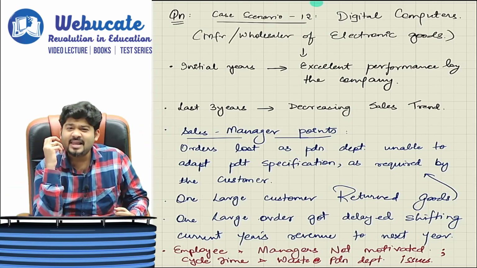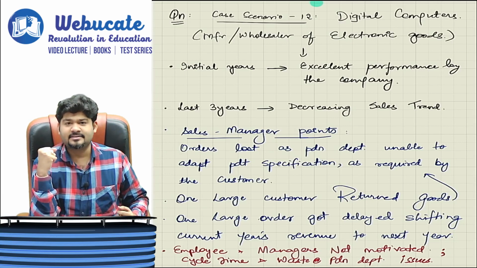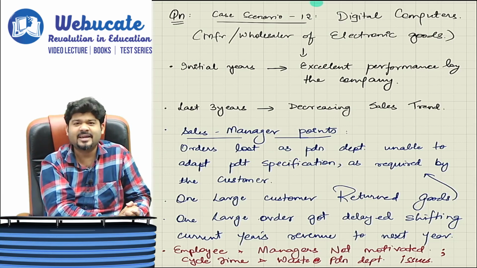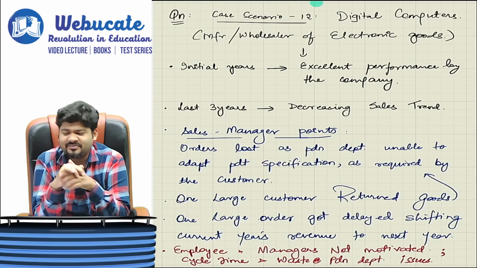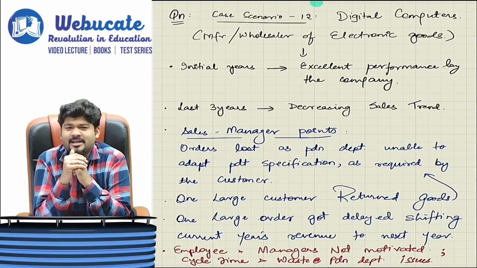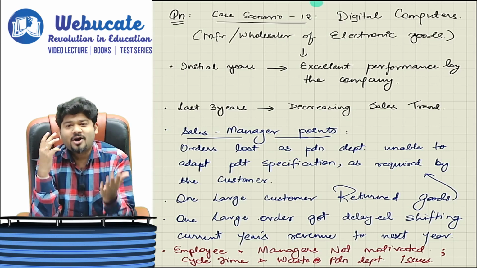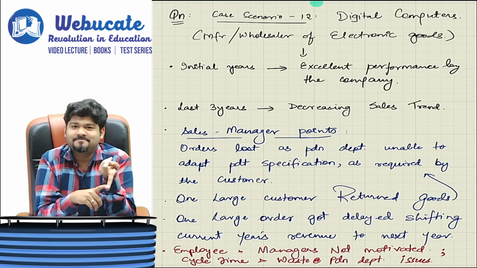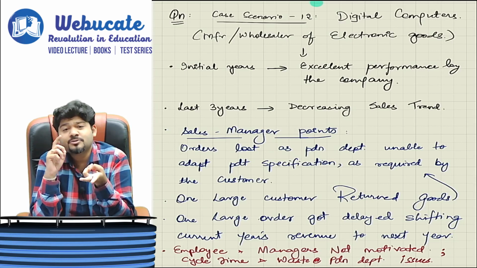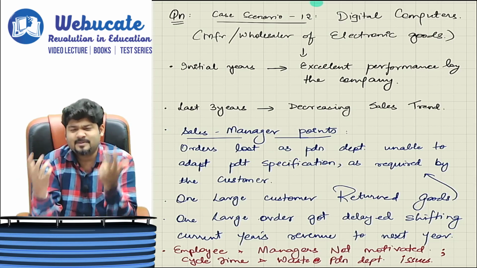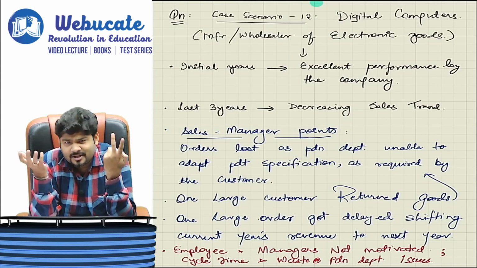But of late, in the last 3 years, they are not able to provide products as per customer specification, and the customer is feeling detached. They are not able to deliver things on time, or goods and services as per customer specification. Will the customer come back to you?